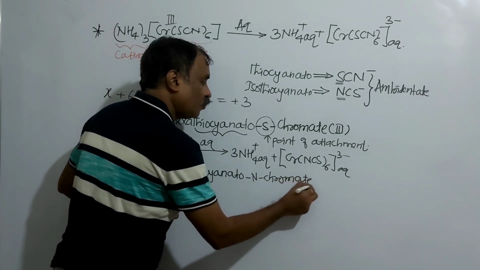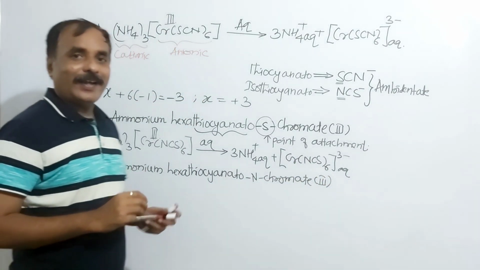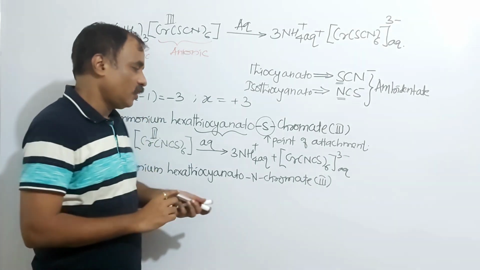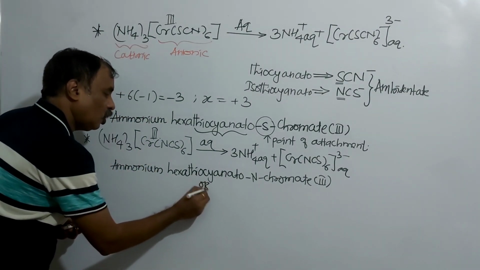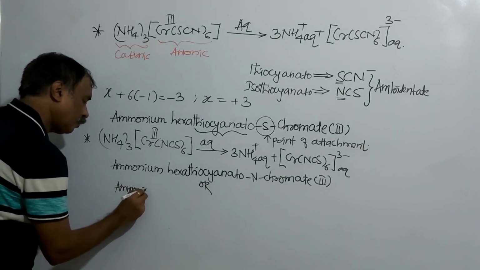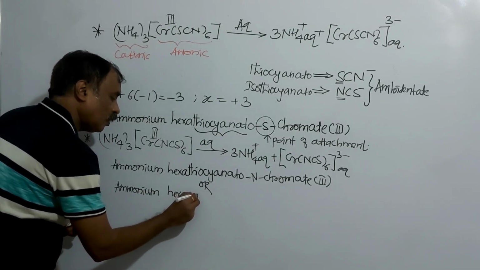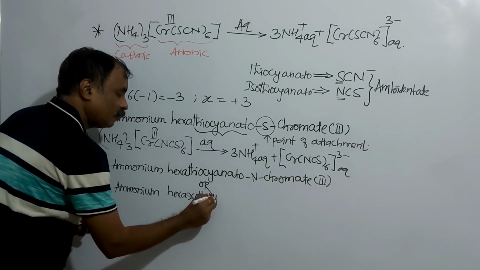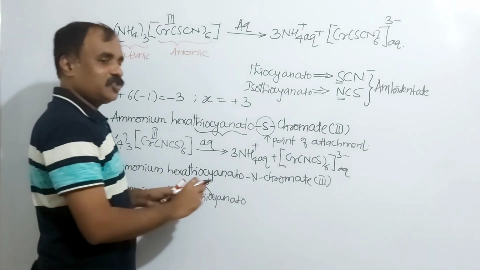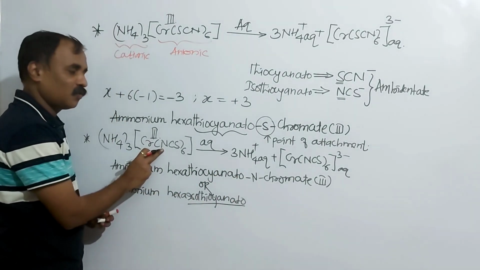Chromate 3. If you want to write isothiocyanato, then there is no need to mention the point of attachment: ammonium hexaisothiocyanato chromate 3. This isothiocyanato itself indicates that your point of attachment is nitrogen.